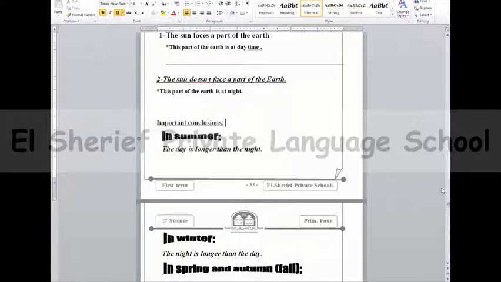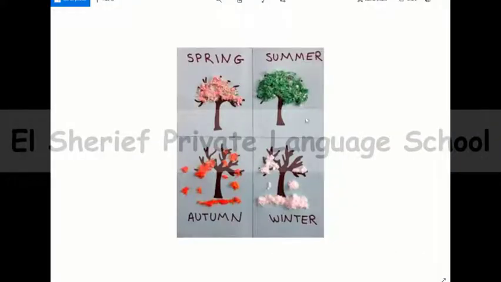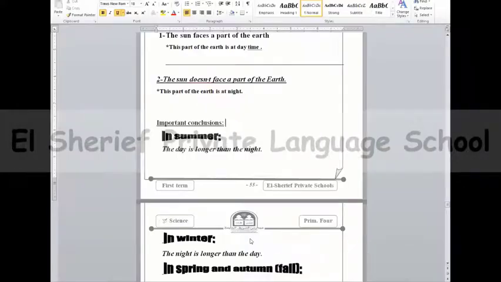4 seasons. We have 4 seasons: summer, spring, autumn, winter. As we see here, this is summer showing how our earth looks, and this is spring, this is autumn, and this is winter. So again, the revolution of the earth around the sun causes the sequence of the 4 seasons: summer, spring, autumn, winter.